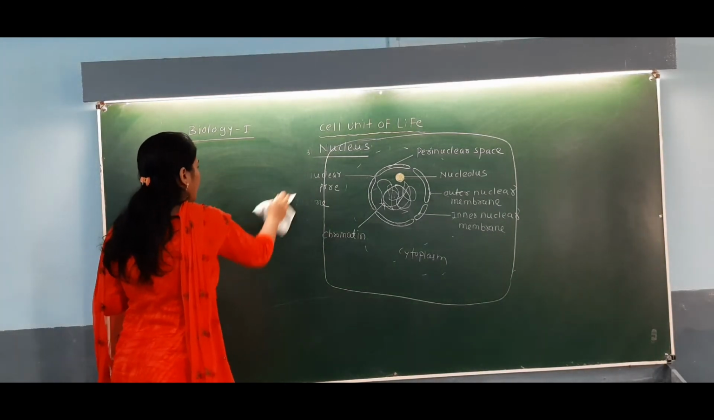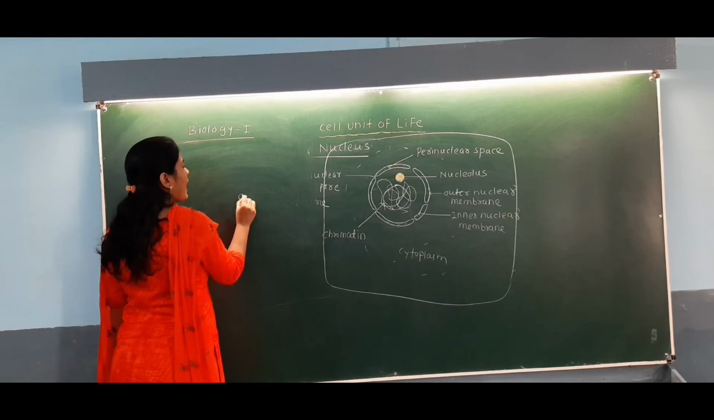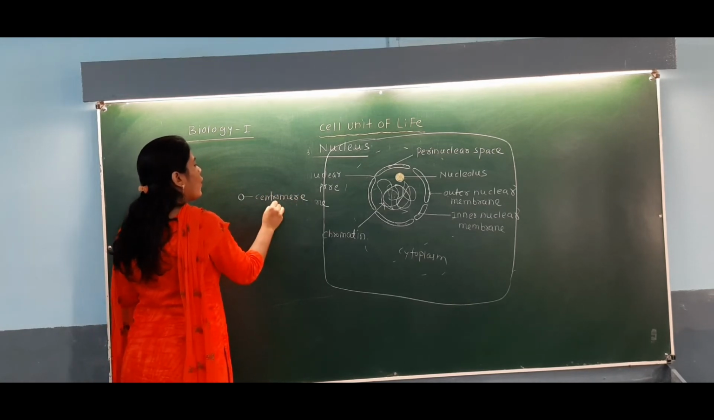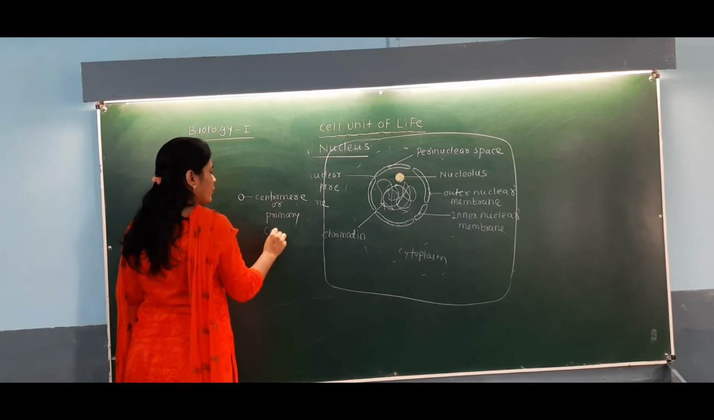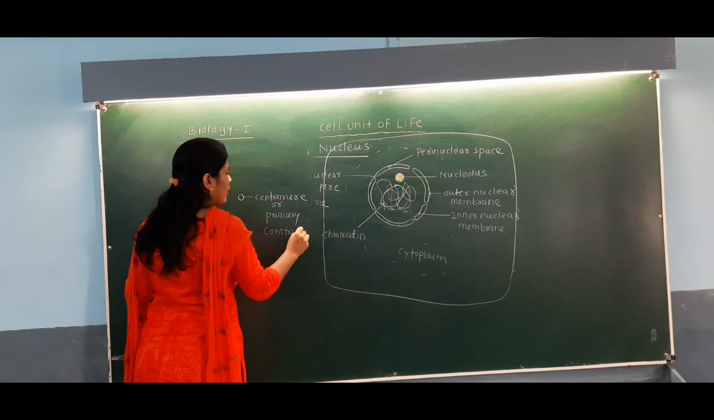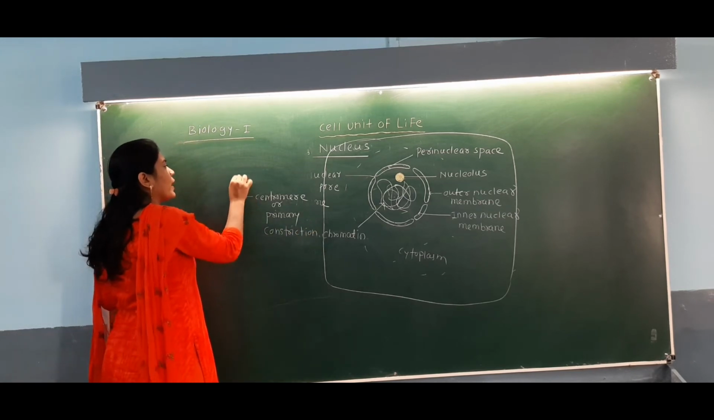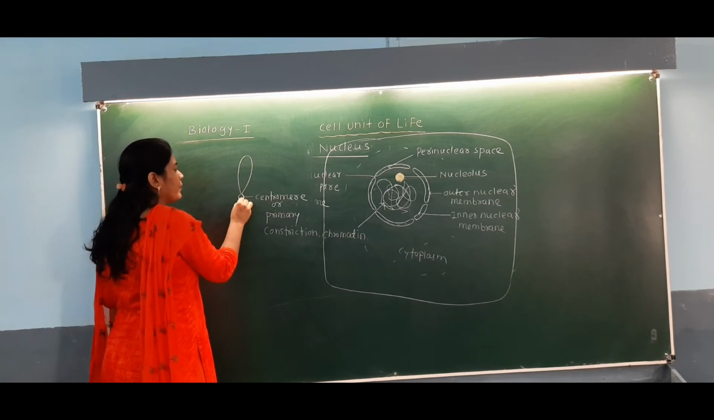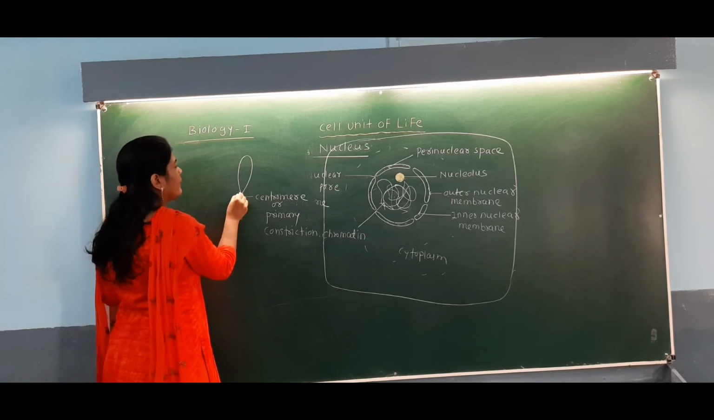Now if we see the structure of the chromosome, what will we observe? See here, I will draw the diagram of the chromosome. This is called the centromere or primary constriction, and on the centromere you can observe a structure like this, or you may draw it like this.